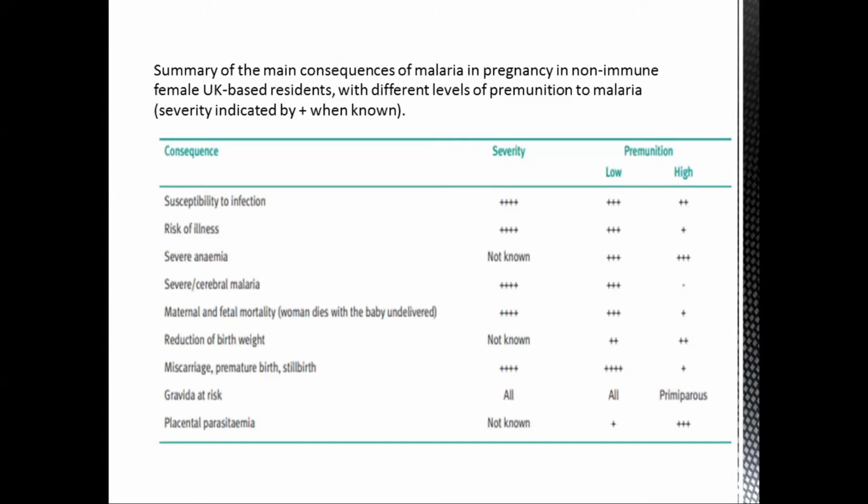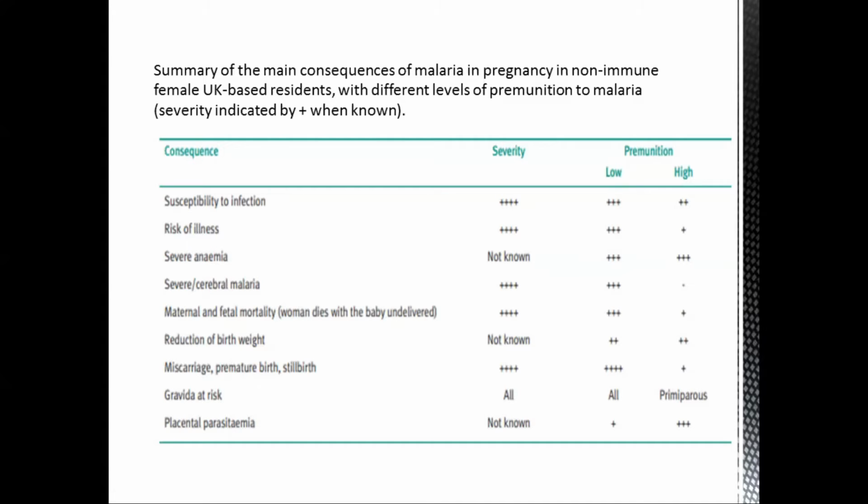For the baby, there can be a risk of miscarriage, preterm birth, small for gestational age, and stillbirth as well. We need to understand that if people are not immune, the most common things that can happen are a high risk of miscarriage, premature birth, and stillbirth.